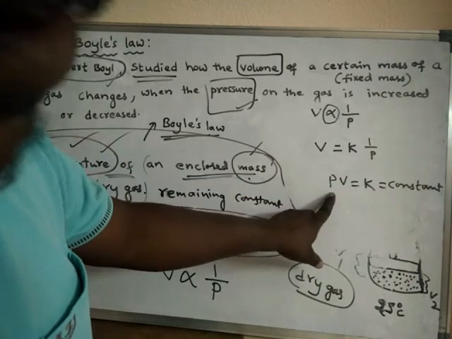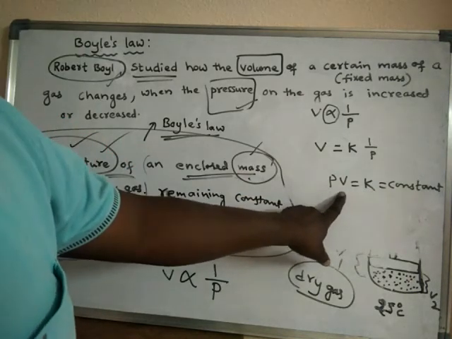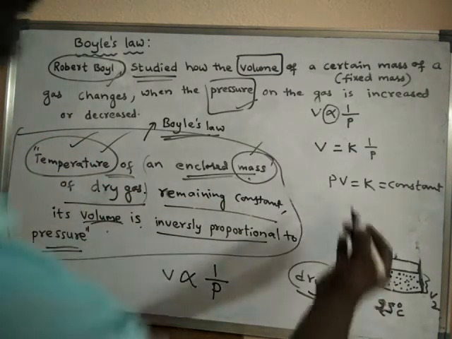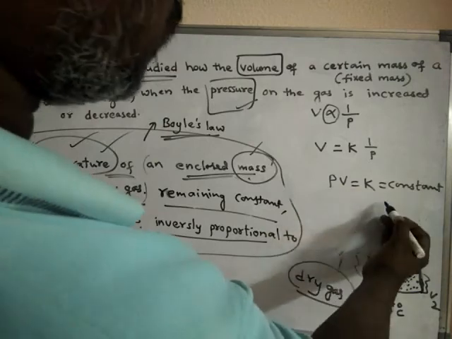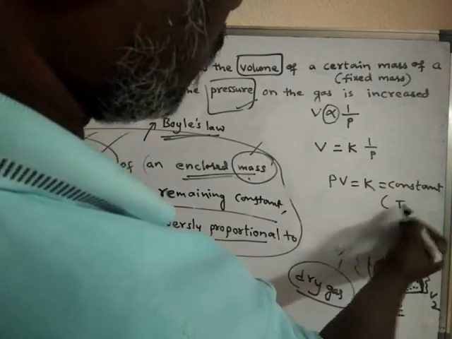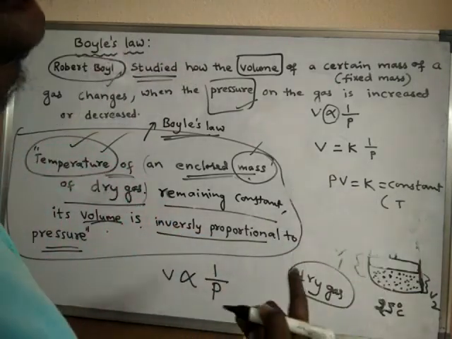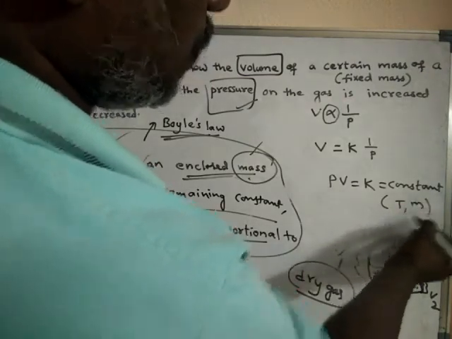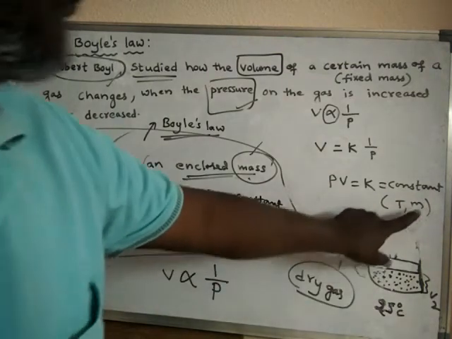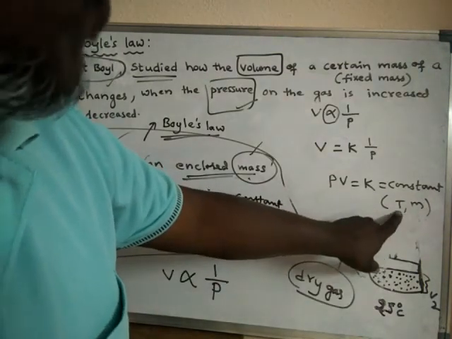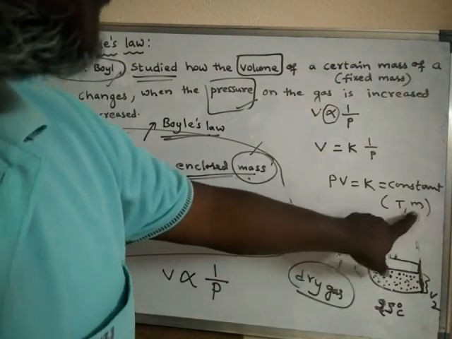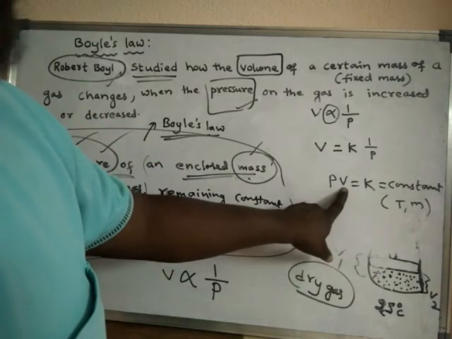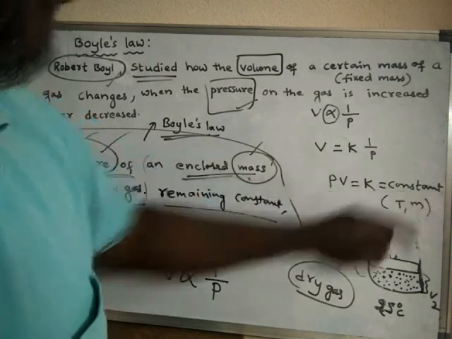Under which conditions? Under constant temperature and fixed mass of gas. When the mass of the gas is not changed and the temperature is not changed, only under these conditions the product of pressure and volume will remain constant.